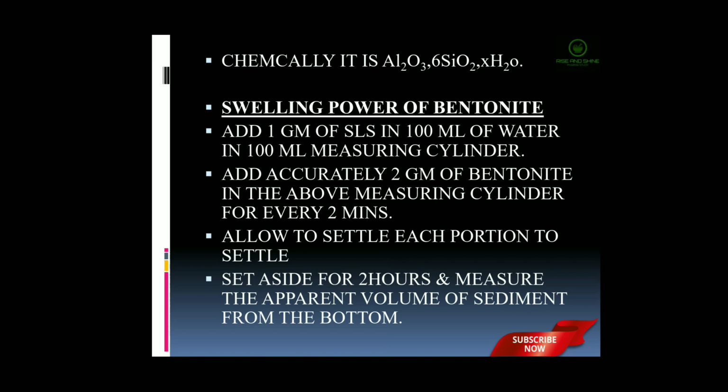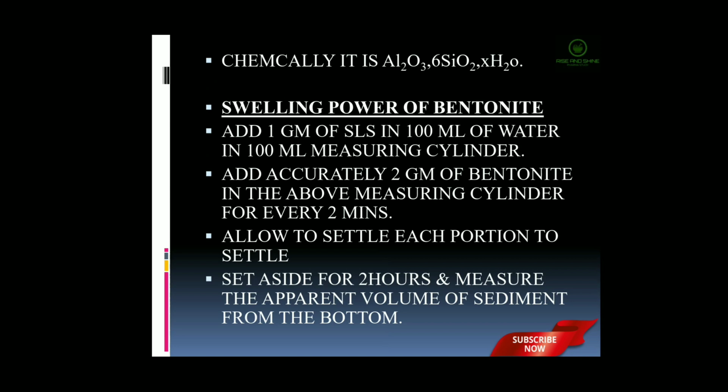An important factor about bentonite is its swelling power. It is found by the following procedure. The first step: 1 gram of sodium lauryl sulfate is added to 100 ml of water in a 100 ml measuring cylinder. Then add accurately about 2 grams of bentonite to the measuring cylinder in portions every 2 minutes, allowing it to settle down in each portion.